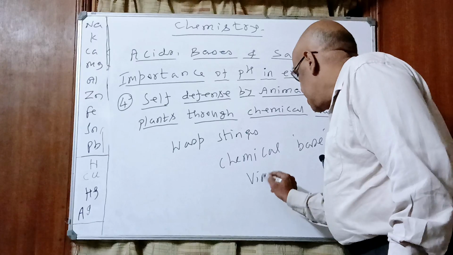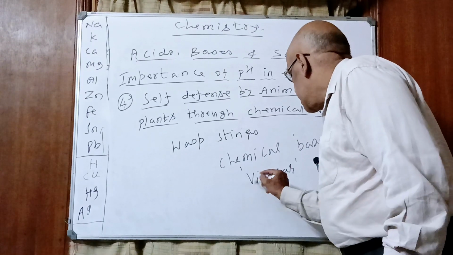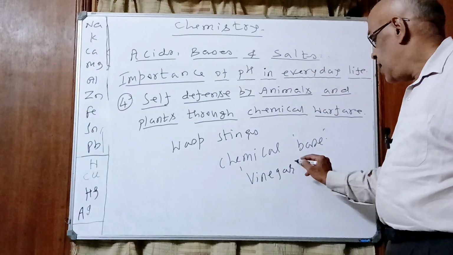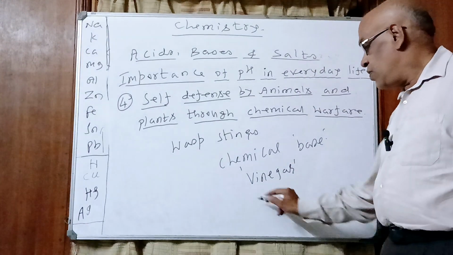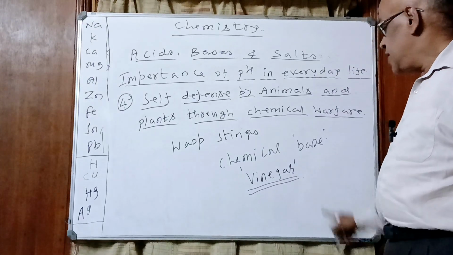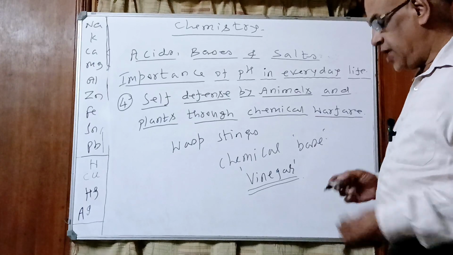We rub the stung area with vinegar. Yes or no? The base is neutralized by the mild acid. Understood, children?